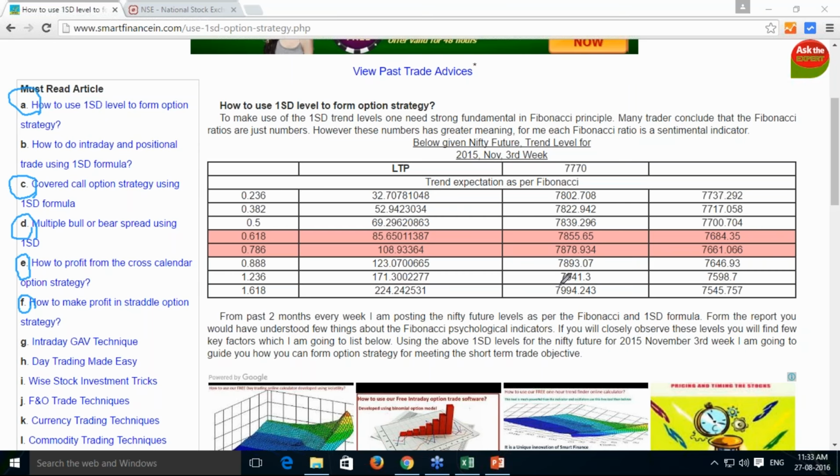So just spend some time, read these 5 articles seriously. If you take a printout of this and keep it as a reference, it is better. If you practice only the strategies these 5 articles cover, you will be successful in option strategy making.